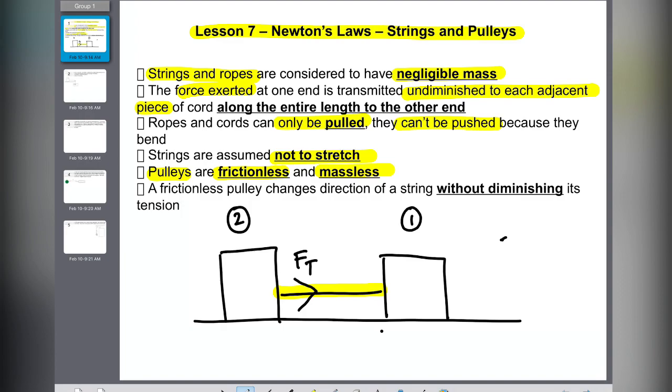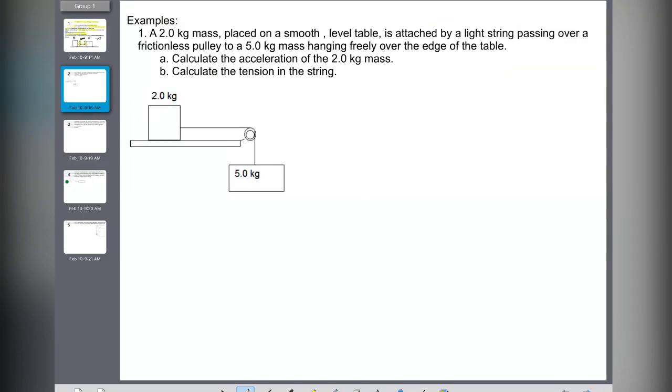If I call this mass 1 and this mass 2, mass 1 is dragging mass 2 forward, but at the same time mass 2 is dragging mass 1 backwards. Because this is the same rope and this is an action-reaction force pair, the two are assumed to be the same. As long as it's the same rope, the force of tension is the same. That's the assumption.